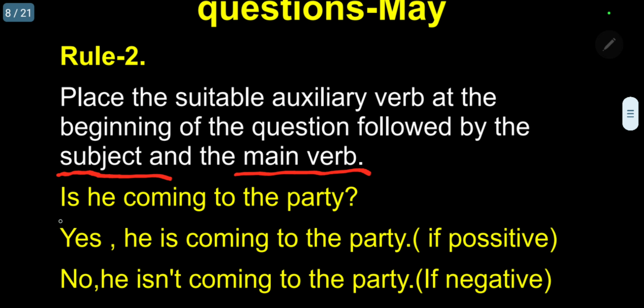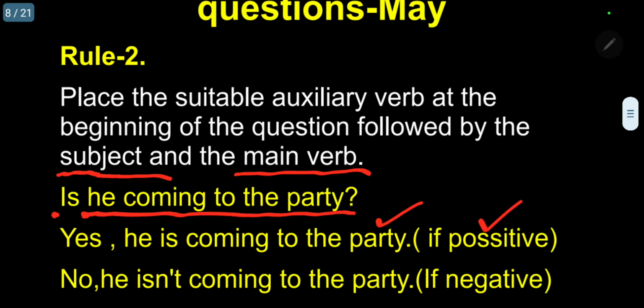A question here: Is he coming to the party? In Tamil, அவன் விருந்துக்கு வந்து கொண்டிருக்கிறானா? There are two possibilities. If he is interested, he will come. So, yes, he is coming to the party. அவன் விருந்துக்கு வந்து கொண்டிருக்கிறான்.